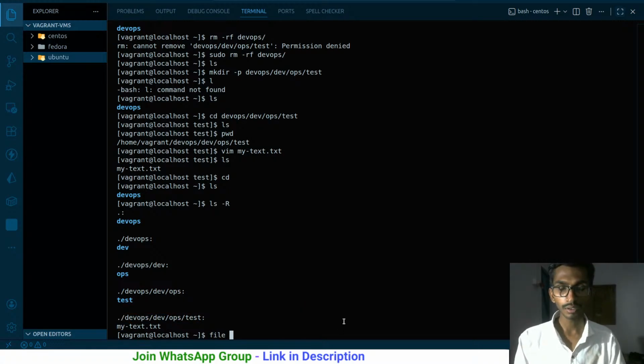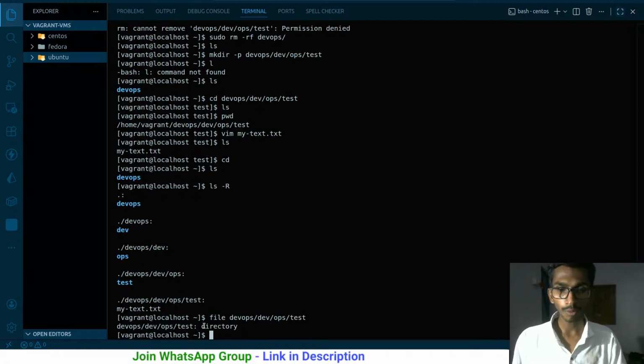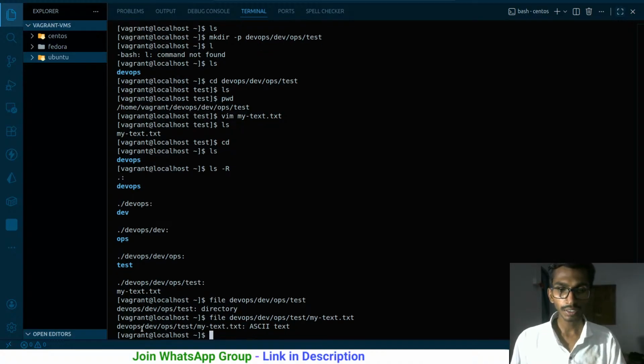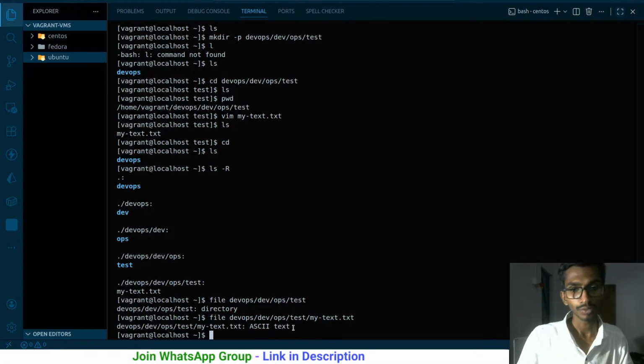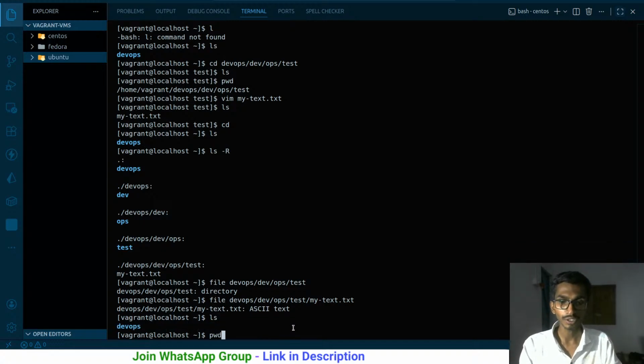I can even know more about it. So file, and file gives me information about a file or a directory. If I check the folder, it simply says that this is a directory, but I have to know about my test.txt. So it simply says that it is a file that contains ASCII text. So ultimately that does contain the text. This is how I can simply know more about that particular file.